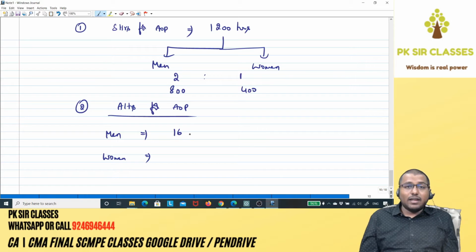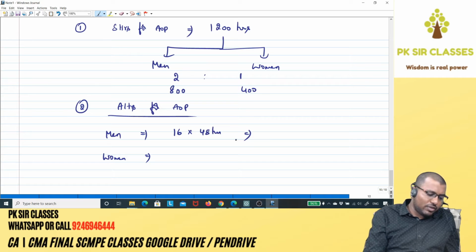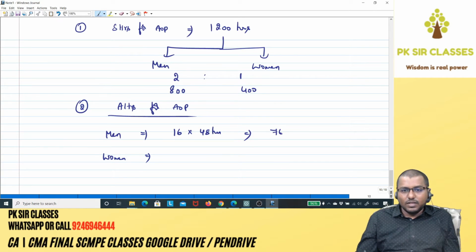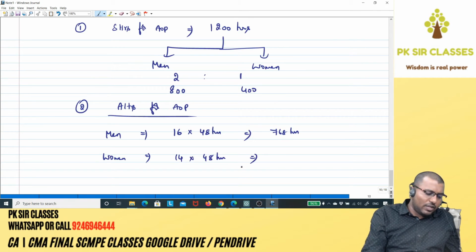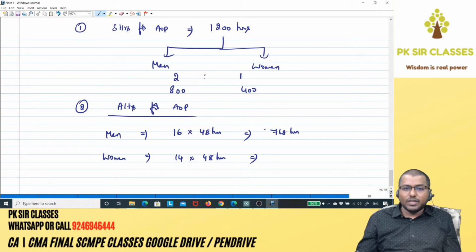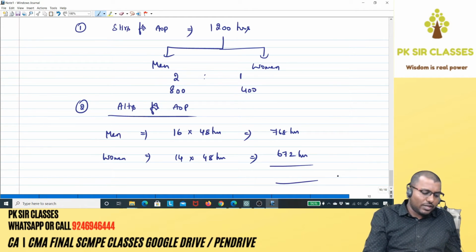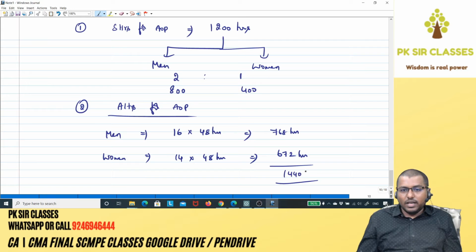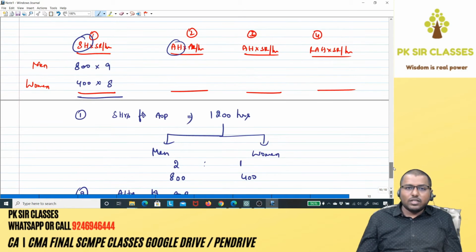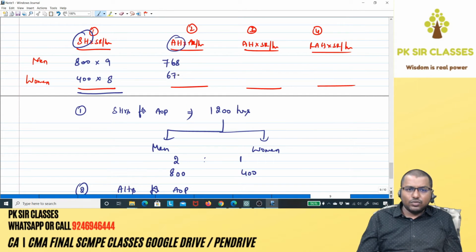So you have 16 men in the actual gang. Each man will work for 48 hours a week, which means 16 into 48, that is 768 hours. How many women do you have in the actual gang? 14, and each woman also works 48 hours in a week. So 14 into 48 is 672 hours. What is your total actual hours? 768 plus 672, that is 1440 actual hours. So actual hours is 768 for men and 672 for women.